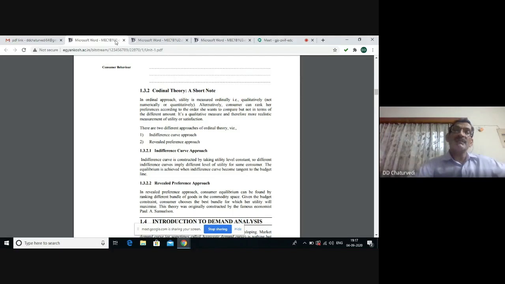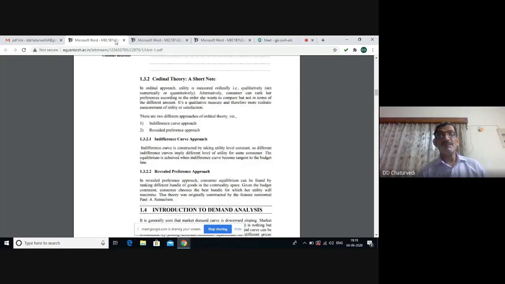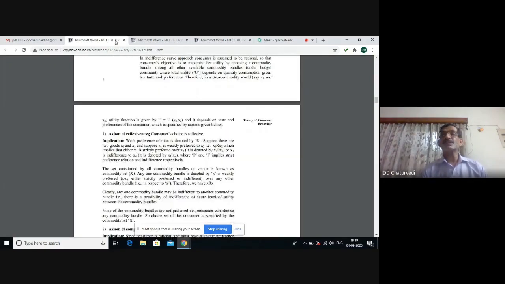The point where budget line and indifference curve touch each other shows the maximum satisfaction which the consumer can get with a given income. We shall learn more about this approach in subsequent topics. Revealed preference approach is a modern approach developed by Samuelson. It shows that choice of the consumer reveals the preference. Given the budget constraint, the consumer chooses the budget bundle, which is the best one for which utility will maximize. We will again learn more about these concepts.